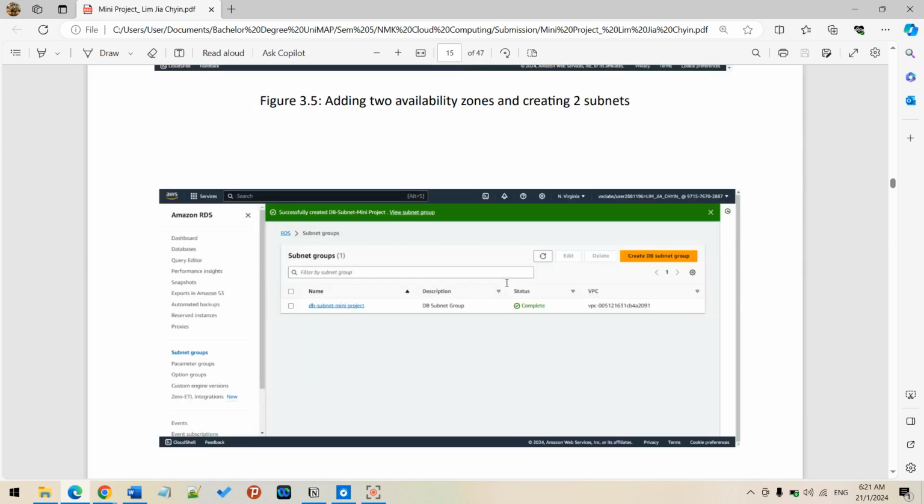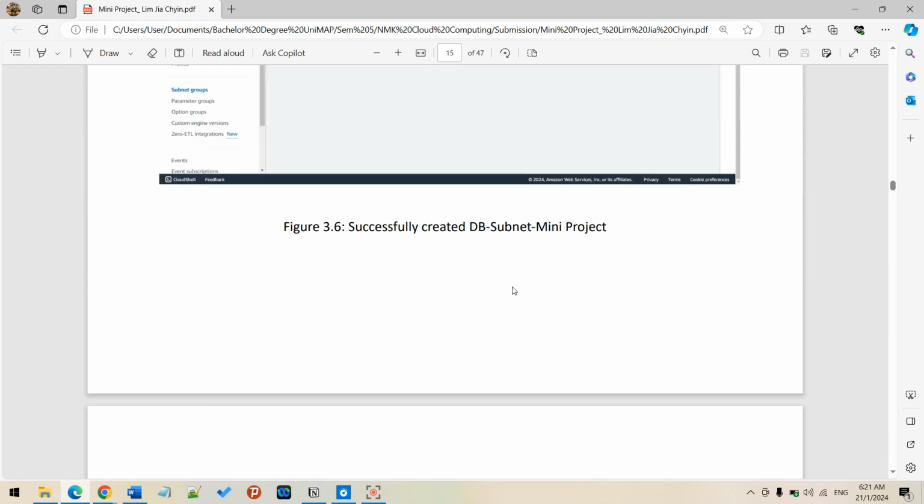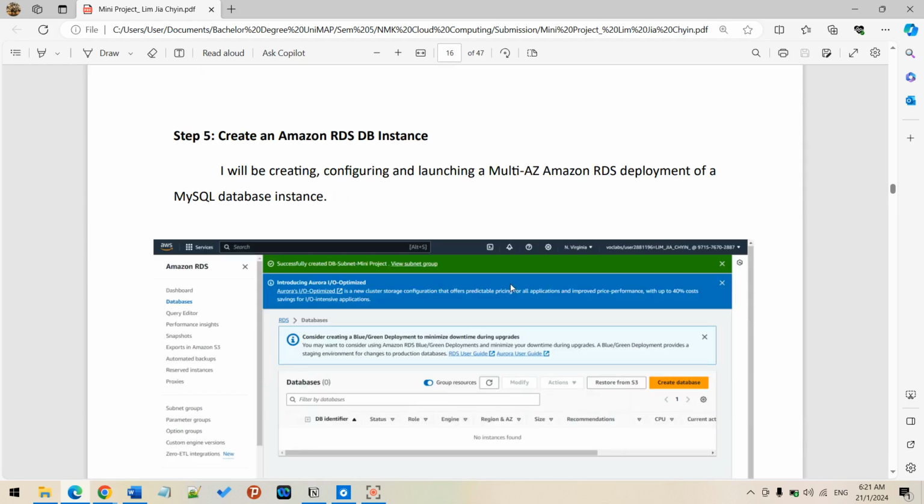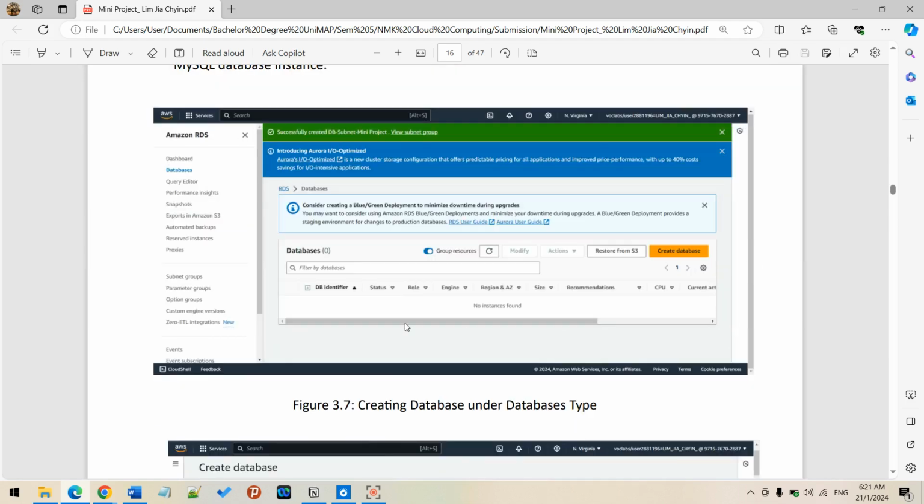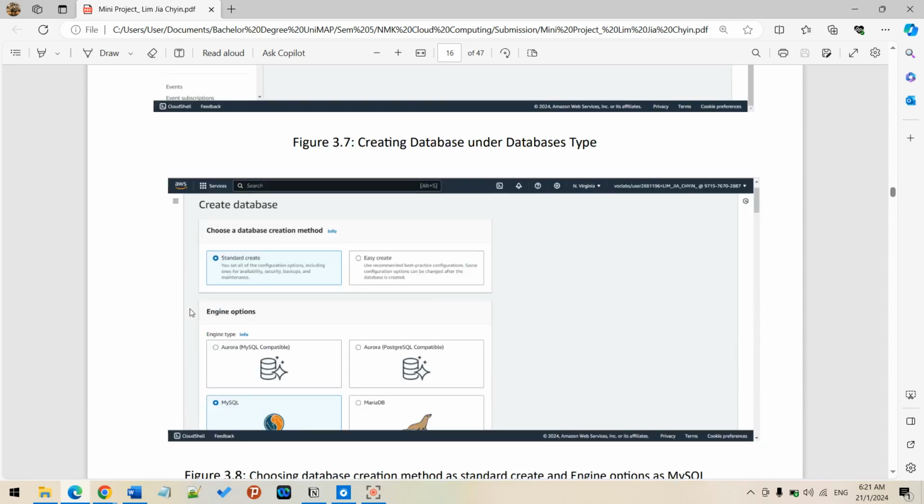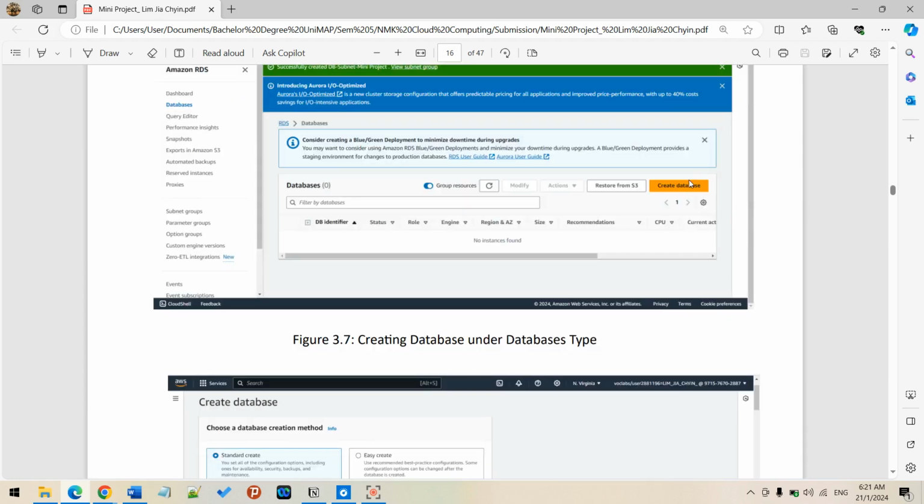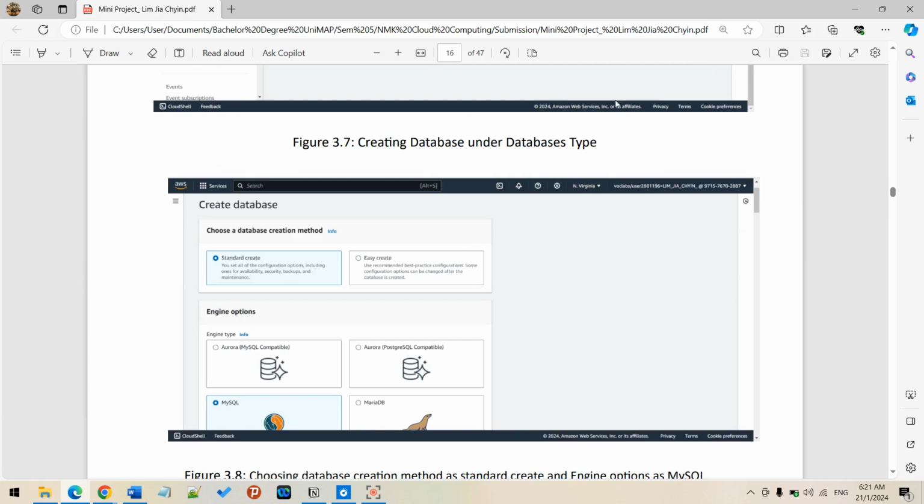Okay, so for step 5, I'm going to see the instances where I will be creating, configuring, and launching the Multi-AZ Amazon RDS deployment for my MySQL database instance. Basically, I will be creating a database, where you can see from here I can create a database. Once I press this yellow button, I proceed to the